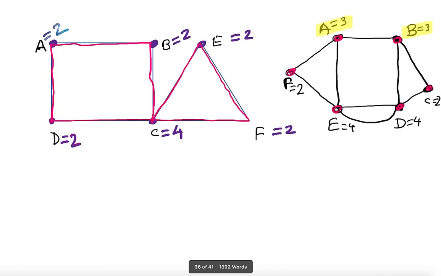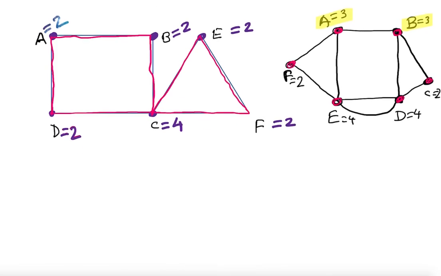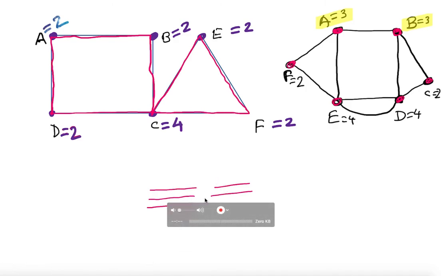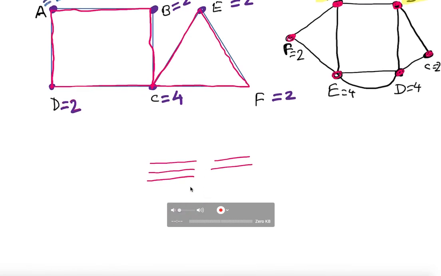So let me show you that quick way. We should always start with the odd vertices. Why? Because if there is a 3 line going up here to the left, and we start on a 2, we try to connect to 3, we're never going to be able to do that. So we need 3, 3. We need to start on an odd. If there are exactly 2 odds, we need to start on an odd. You don't start on an even.